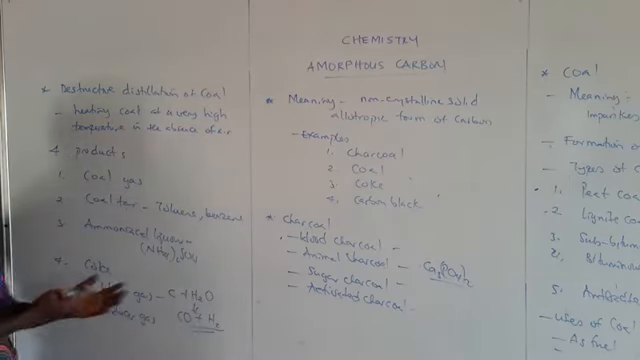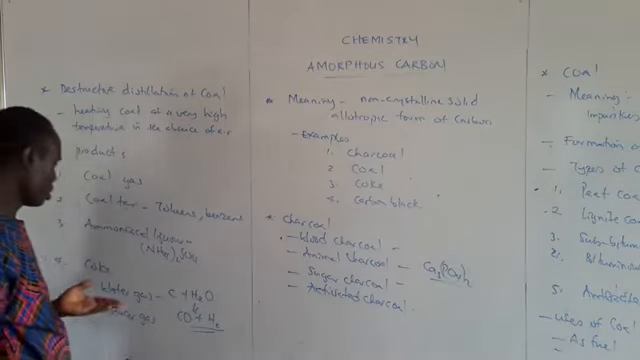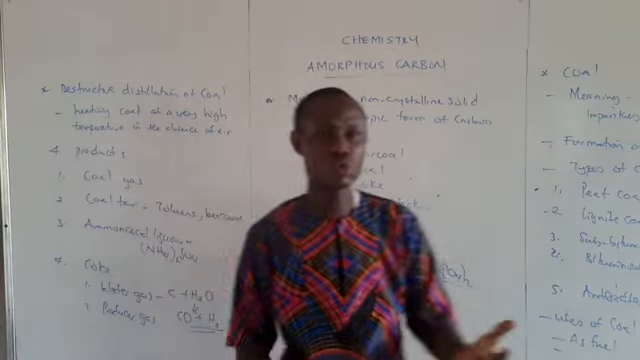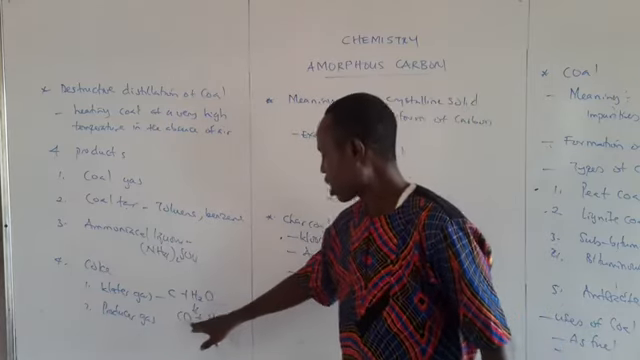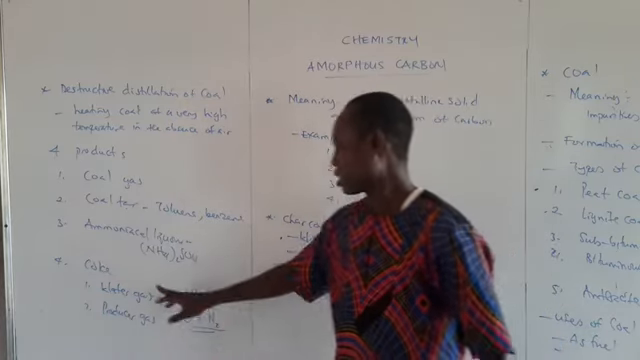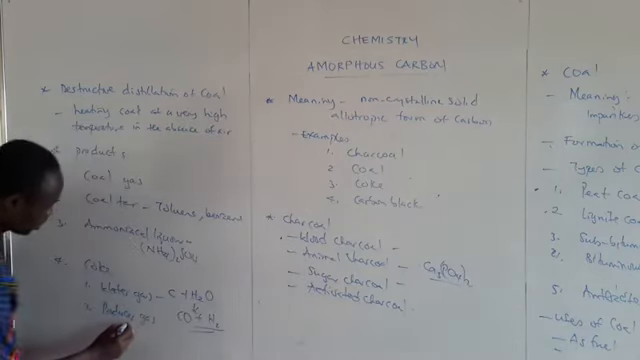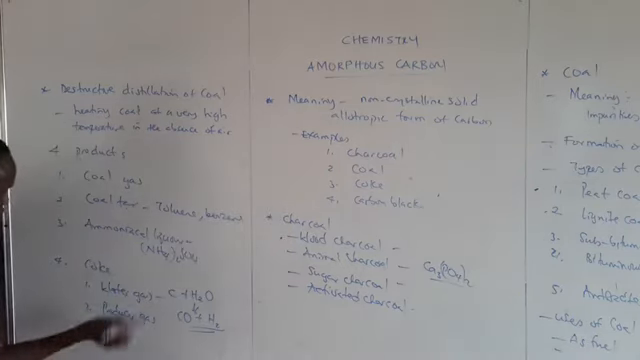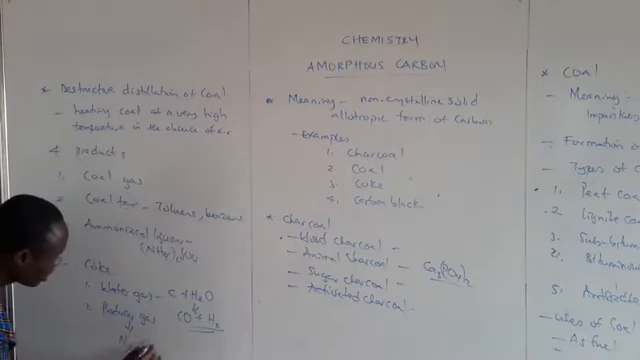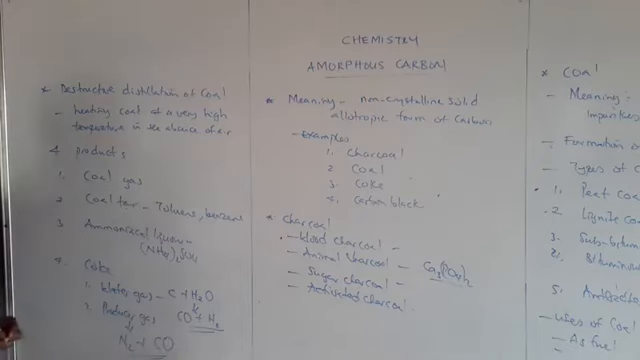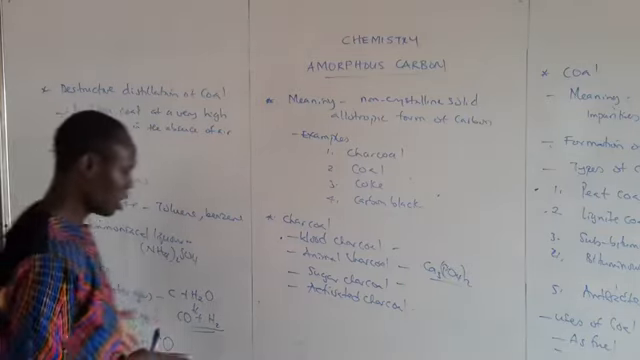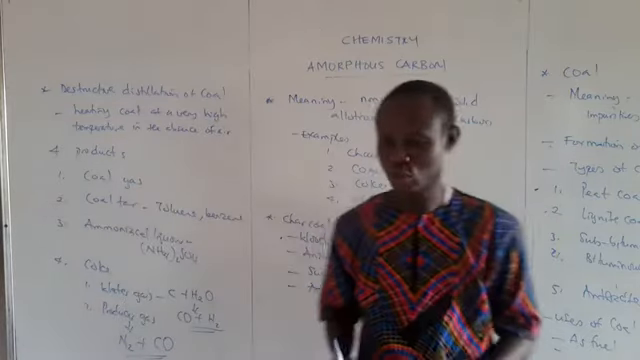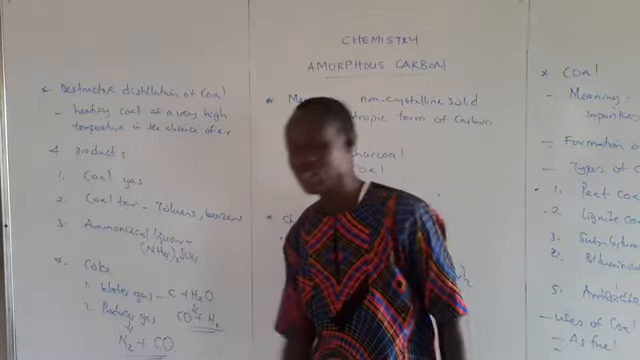So how do you produce water gas? You pass steam over red hot coke. It will give us carbon dioxide and hydrogen gas, which is called water gas. Then producer gas is obtained when you pass coke through air. You will get nitrogen and carbon dioxide gas. So producer gas contains a mixture of nitrogen and carbon dioxide gas. And how do you get it? You pass coke at a very high temperature through your air.